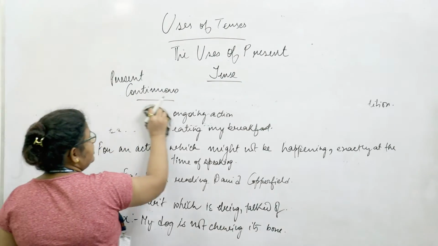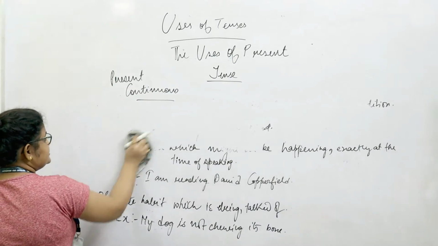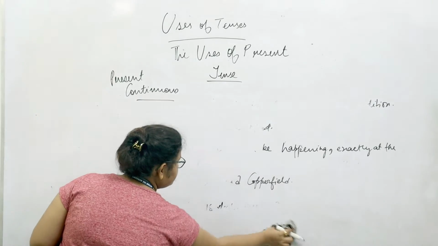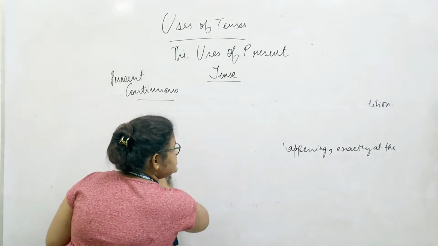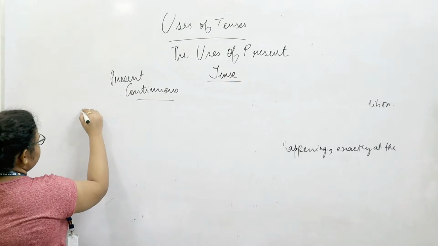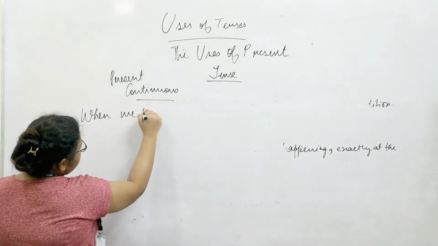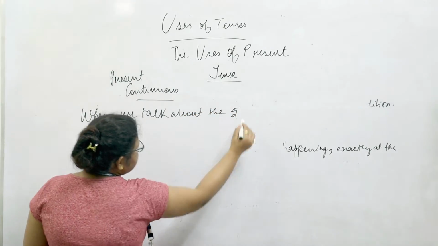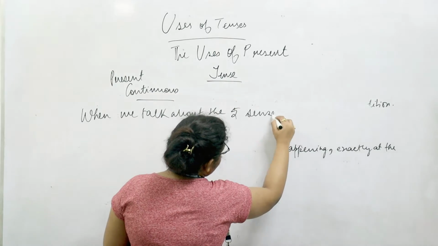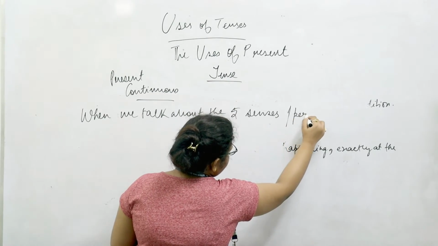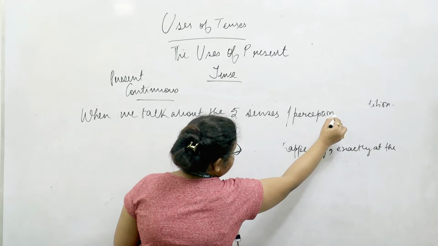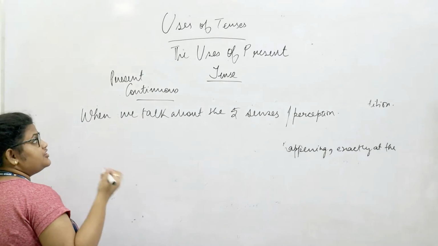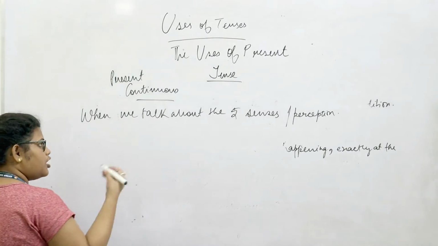However, we have to keep in mind that when we are trying to talk about the five senses of perception, what happens then? Even if something is happening right at this moment, whether we will use a present continuous tense or how we do it.